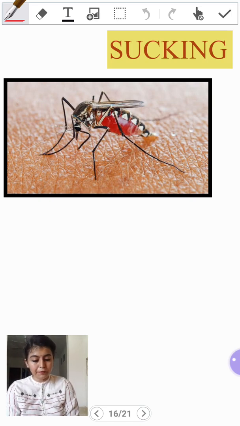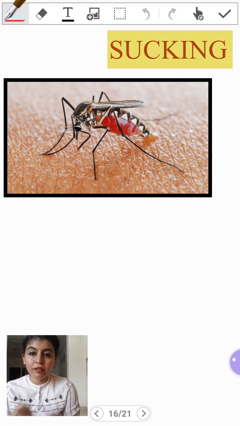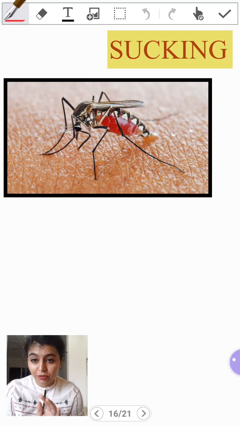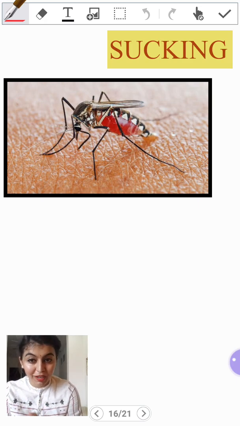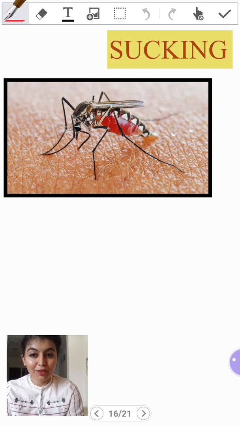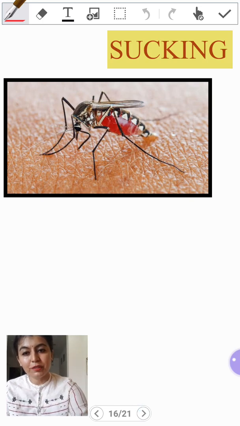Some more examples are flies. The flies suck the sweet juice of the flowers, which is called nectar, through the tube-like structures. House flies also sit on the food and on living surfaces to suck blood. Mosquitoes also suck blood. Bats also suck blood. But don't get scared of this. They don't suck human blood. They suck blood of animals like cows, buffaloes, sheep. These kinds of bats are called vampire bats. We don't commonly find them here in India. So these animals suck their food.